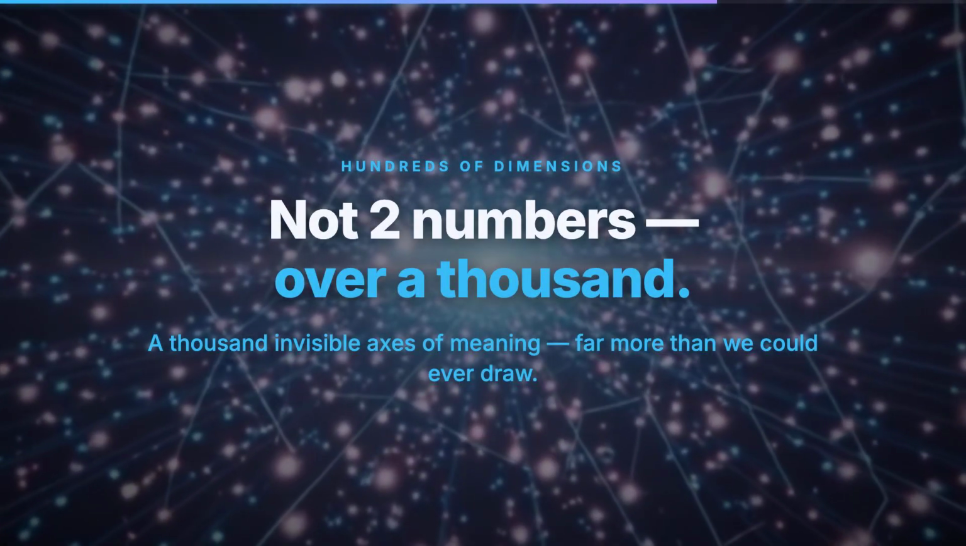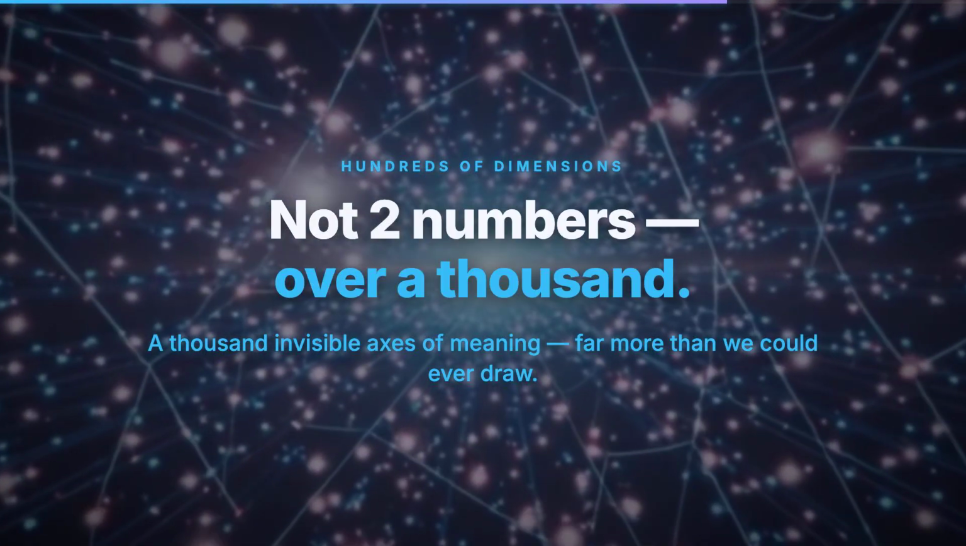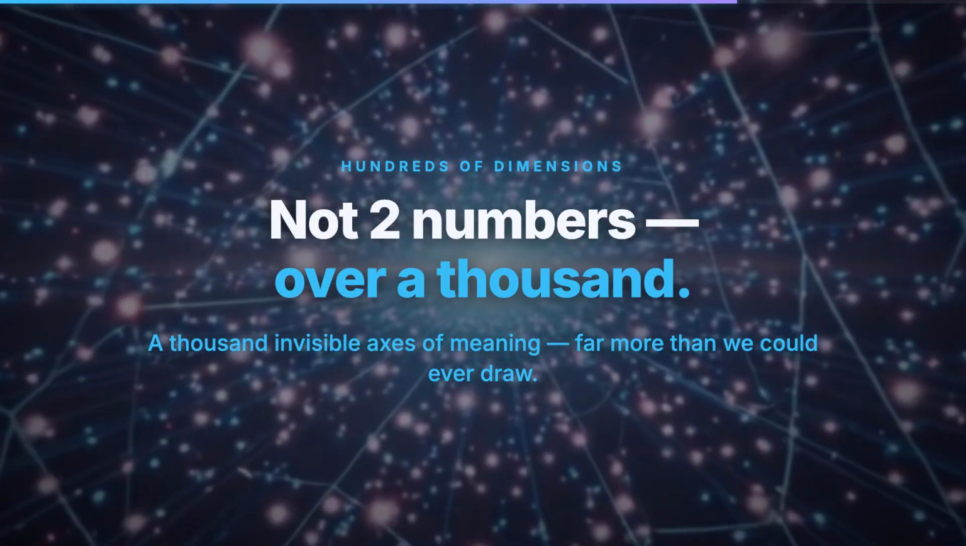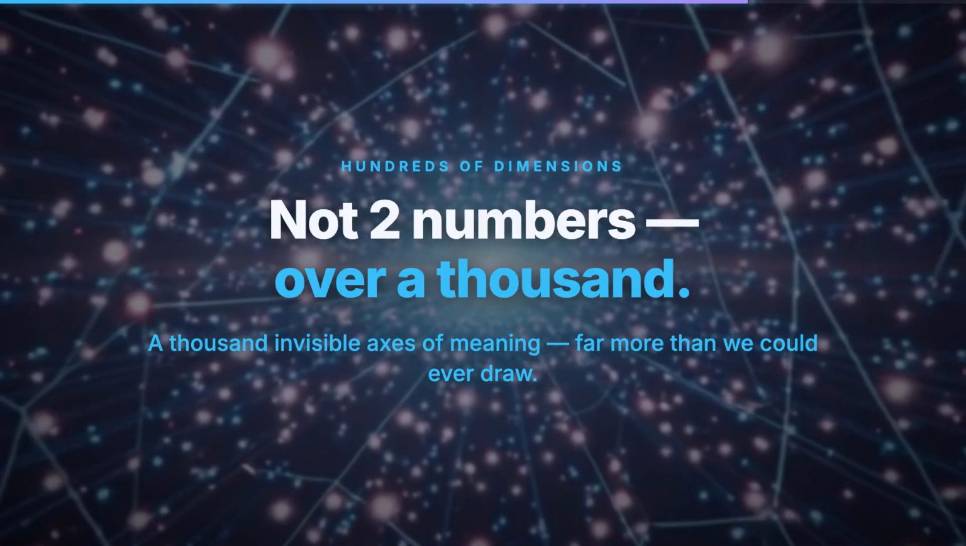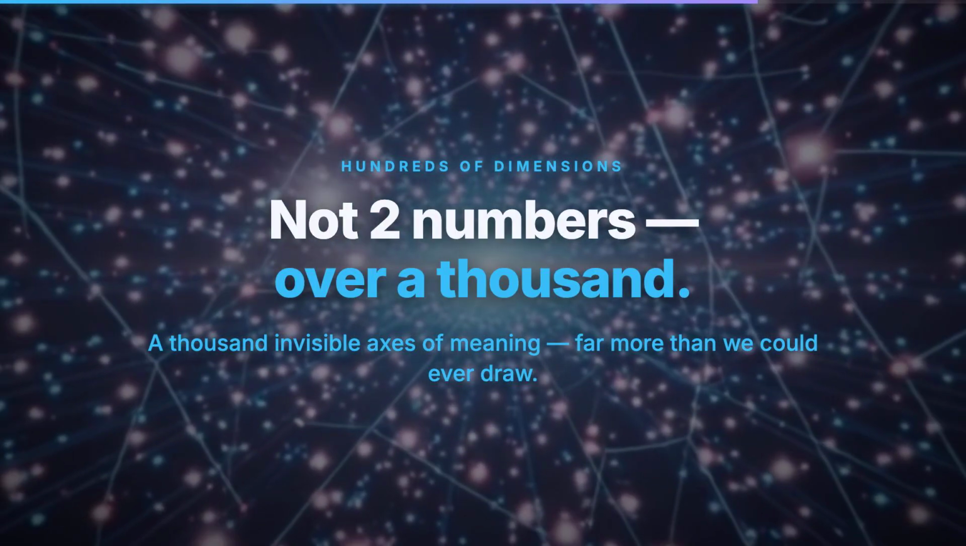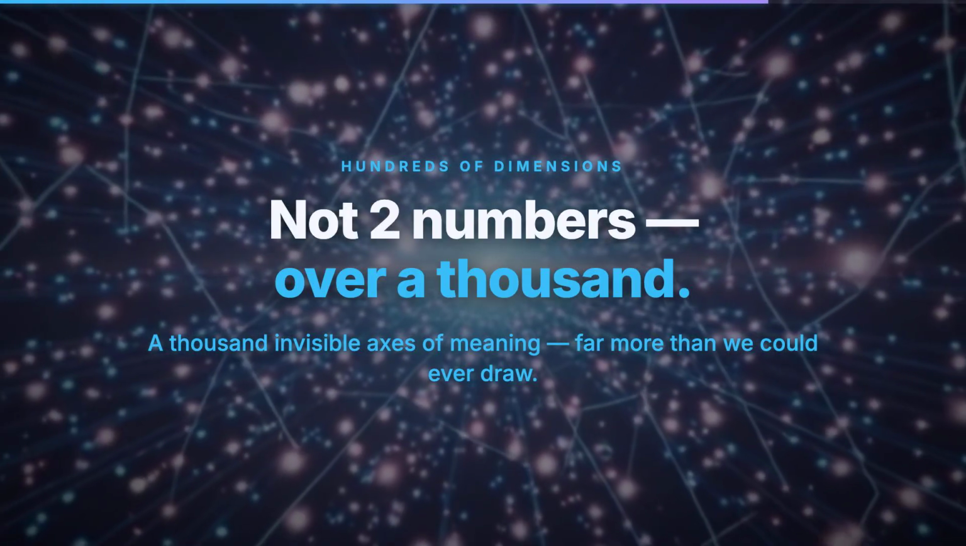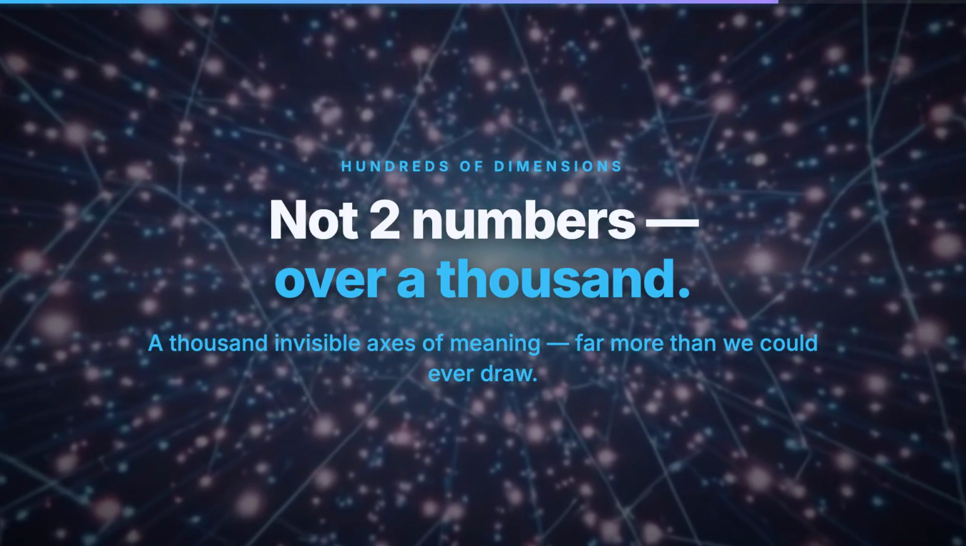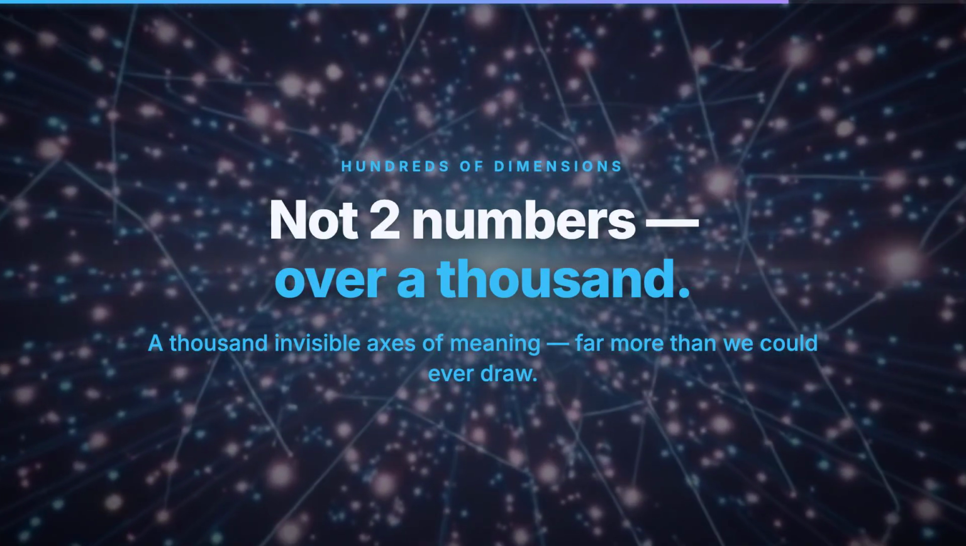One catch, our map was flat, just two directions. A real embedding has hundreds, even thousands of numbers. Thousands of invisible axes, each capturing some subtle shade of meaning we could never draw.